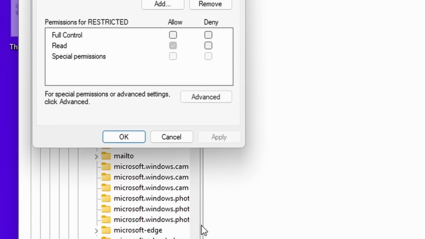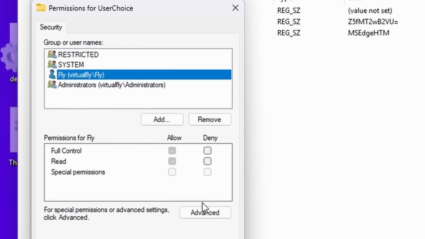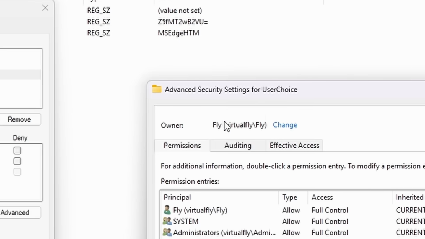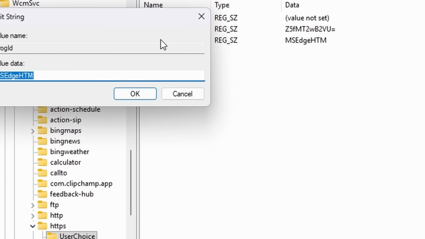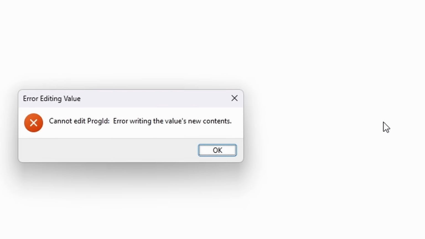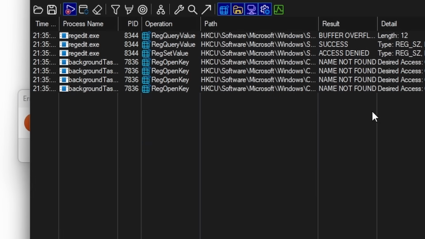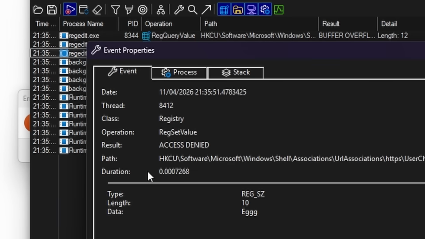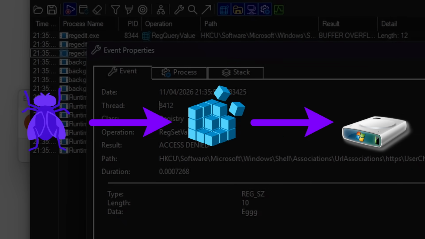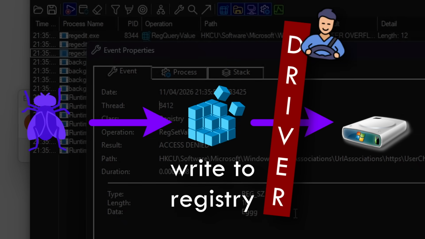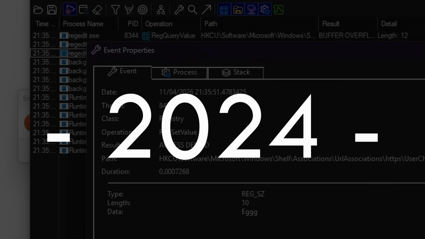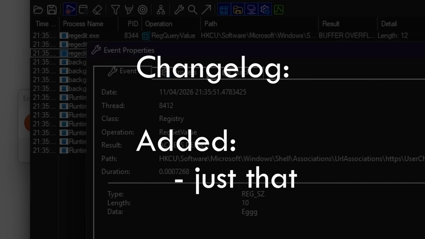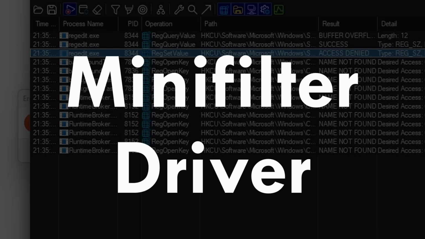In case you're wondering, no, I am not cheating. I have full permission and even ownership on this registry key, but Windows still says, no, you can't do that. Looking at Procmon, we find an access denied error with our key, yet no indication as to why that happened. This can only mean that the write is prevented by a driver that listens to registry edits. In 2024, Microsoft added just that into Windows, a new minifilter driver.